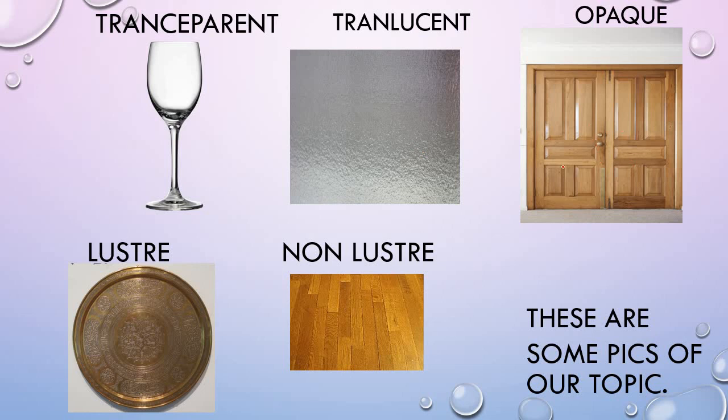No, as it's an opaque. Now see the metal. I said metals have the property of luster. So luster means metal. This is a brass metal and it has the property of luster. But wood does not shine, so it has the property of non-lustrous.